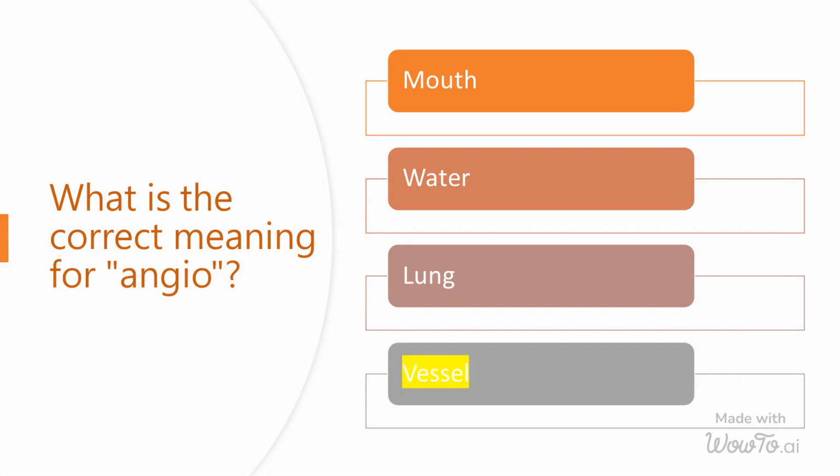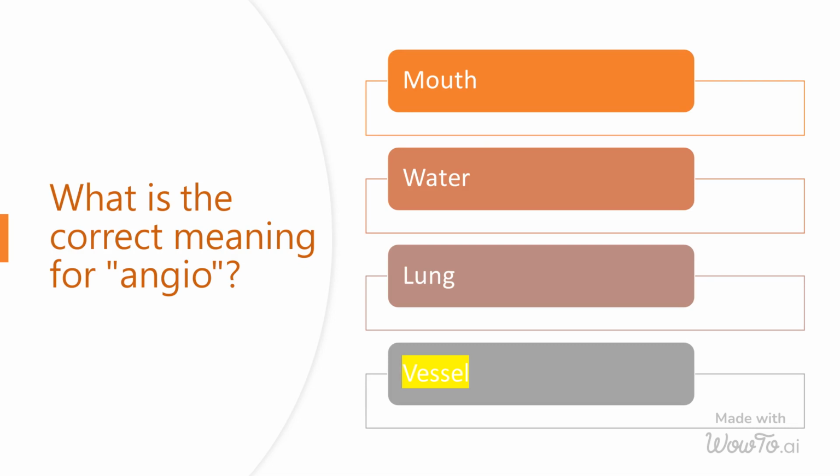Angio, short for angiography, is a medical imaging technique that allows healthcare professionals to visualize the blood vessels in the body. It involves the injection of a contrast dye into the blood vessels, followed by the use of X-rays or other imaging methods to create detailed images of the blood vessels.